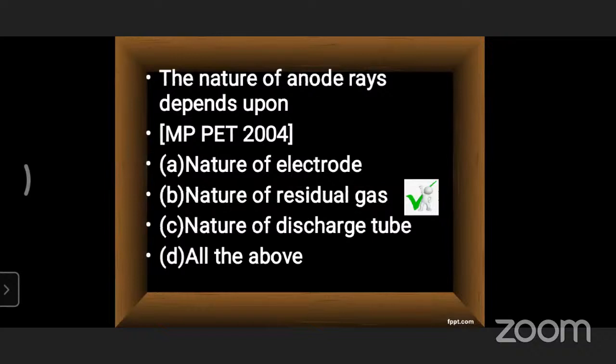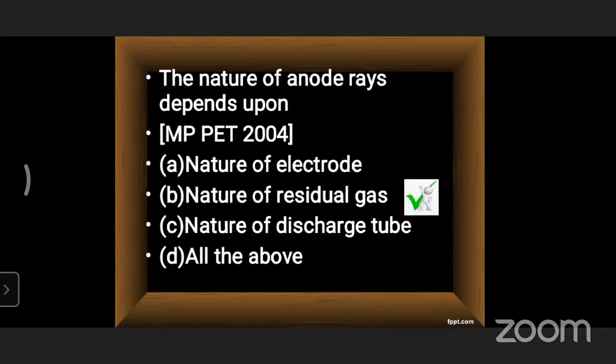All right. The nature of anode rays depends upon what? We have seen different experiments and atomic models. In the cathode ray discharge tube experiment, the nature of cathode rays does not depend upon the gas present in the tube. But in the case of anode rays, it definitely depends upon the nature of the residual gas.